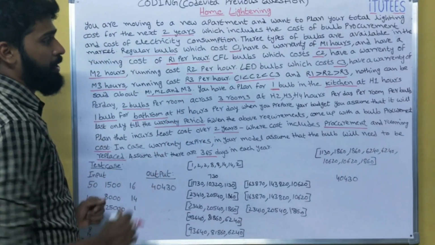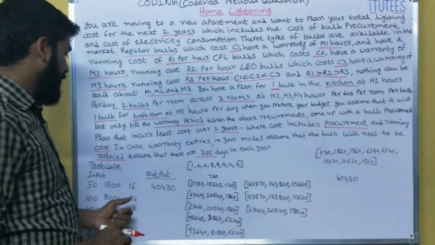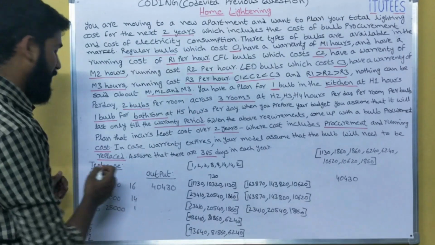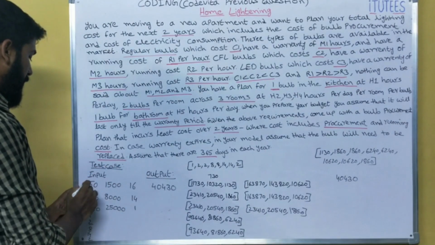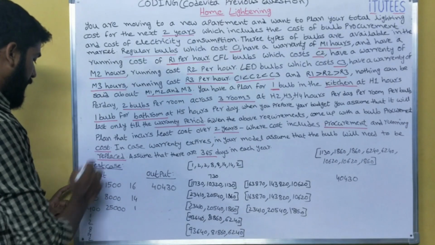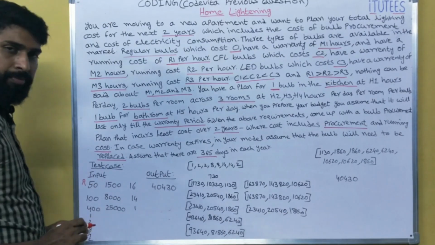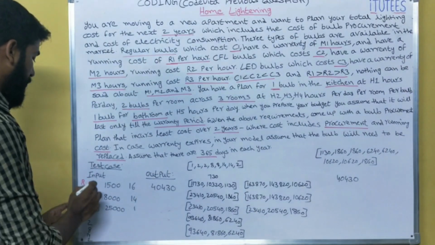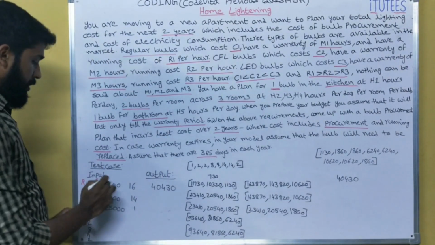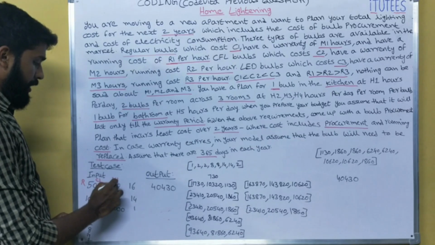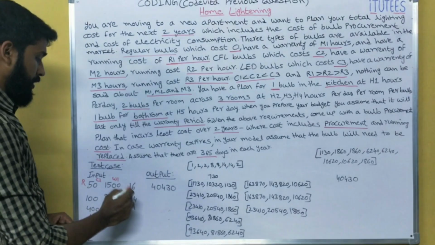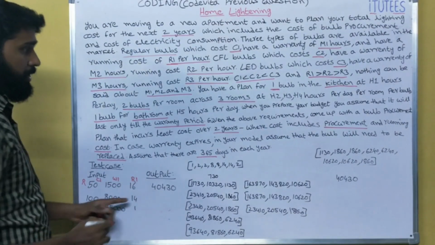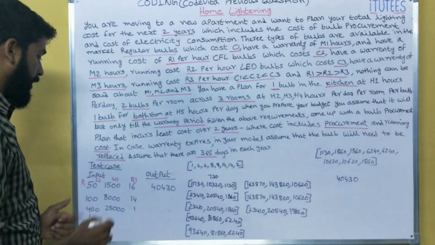I hope you understand the problem. We discuss with one example also. This is the test case. These three regarding regular bulbs are 50, 1500, 16. What that means? This is the cost C1. This is the warranty W1 in hours. And this is the running cost of regular bulb.